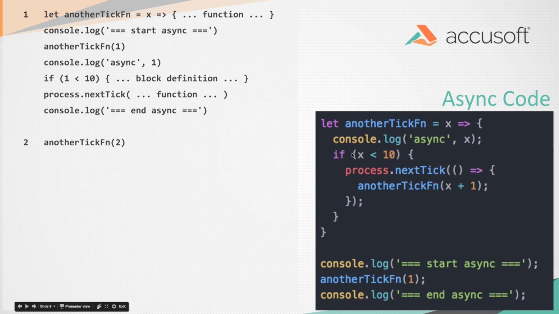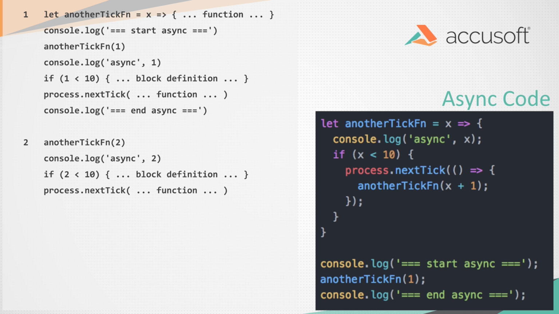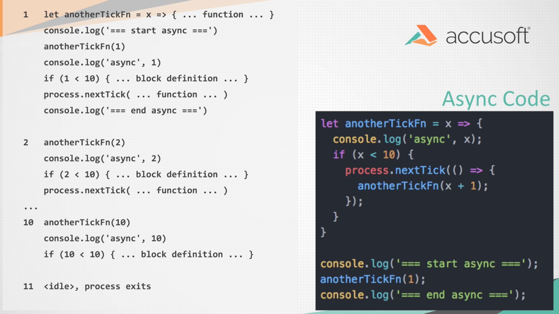Then the second tick of the process occurs, runs just like before, and we do that 10 times. We end with a call to the 10th tick, and then on the 11th tick, the process is idle and it exits. So this lets us, if this were an actual CPU-intensive process and not something that happens pretty much instantaneously, interleave requests in between this supposedly processor-intensive code.